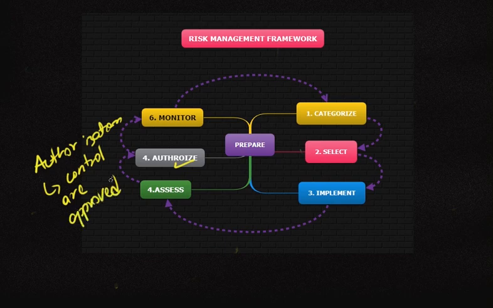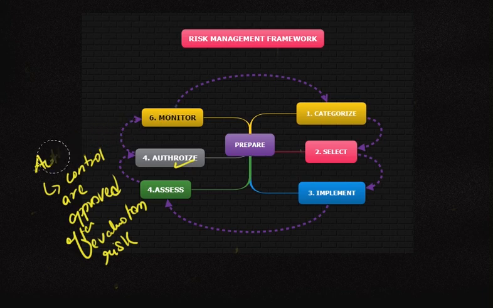Controls are approved after evaluating the risk, whether these controls are able to mitigate the risk pertinent to the organization to an acceptable level. So authorization is the final approval for applying the controls.